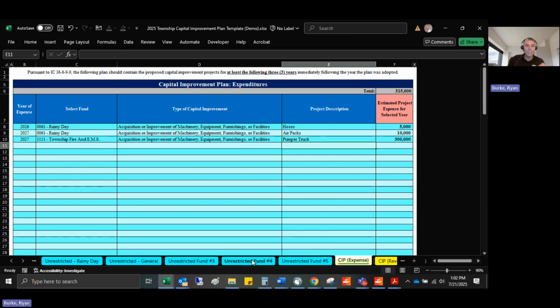Now, you're not going to see this in any of these funds because these funds help to calculate that 30% transfer of the adjusted ending 2026 cash balance. And the Fire and EMS fund is not an unrestricted fund. It's restricted for fire and EMS type purposes. So as a result, it won't go anywhere on these other blue tabs, but you're still required by statute to include these. All right, so that's how this works.